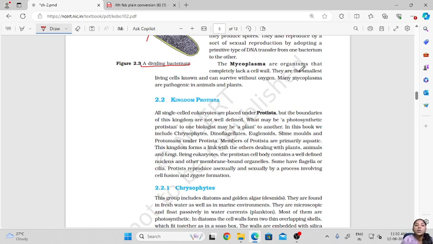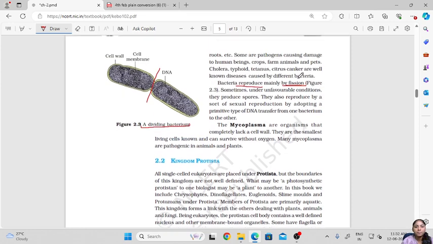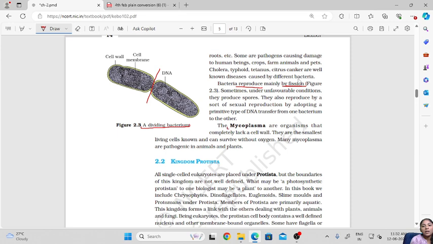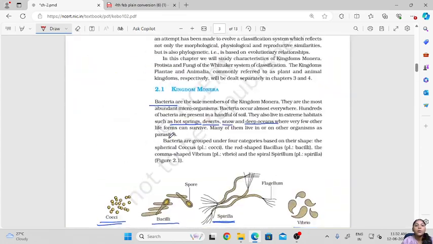Then mycoplasma are the organisms that completely lack a cell wall, and they are the smallest living cells known and can survive without oxygen. Many mycoplasma are pathogenic in animals and plants. So these mycoplasma are a type of bacteria. So these are the smallest living cells that are known, and these can survive without oxygen. And these cells also completely lack a cell wall. Okay, so they do not have a cell wall, and mostly they are pathogenic to various animals and plants. So this is all about the kingdom Monera.